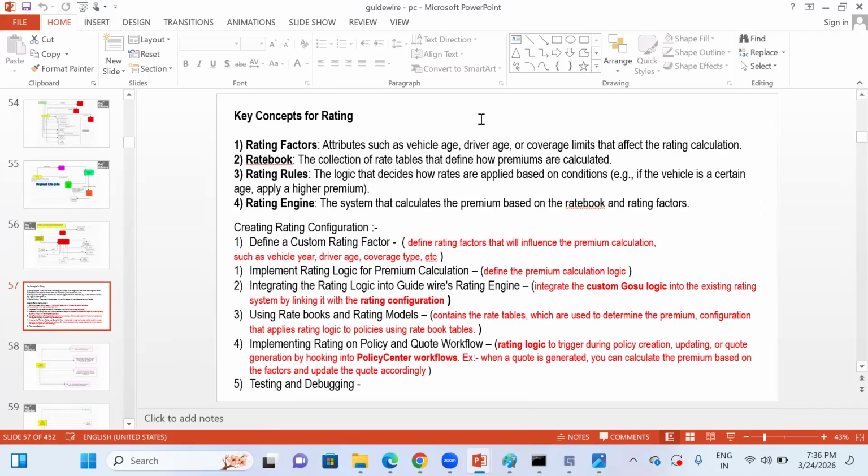The first one is called rating factors. The second is called rate book. The third is called rating rules.